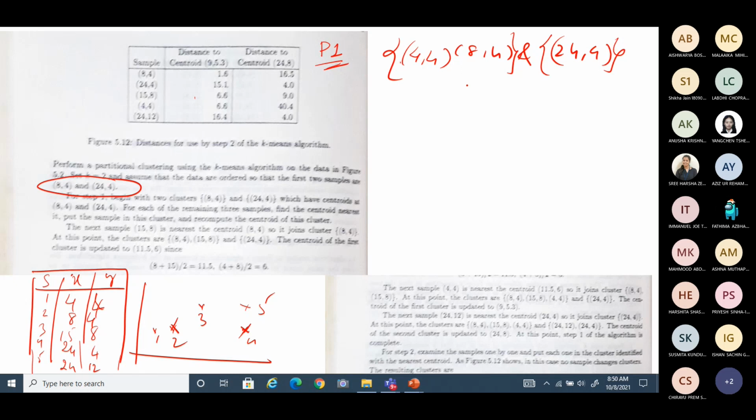So in the first step, one of the clusters has changed. But immediately I have to update my centroid. My original centroid was 8, 4 and 24, 4. Now the centroid is updated: 4 plus 8, the mean value is 6, and 4 plus 4, the mean is 4. So this is the new updated centroid. These are the centroids, these are the 2 clusters.